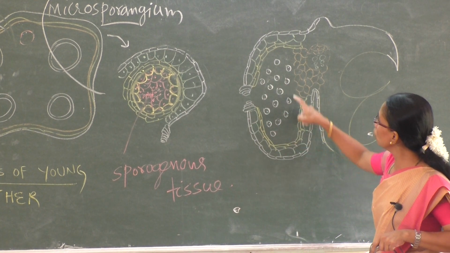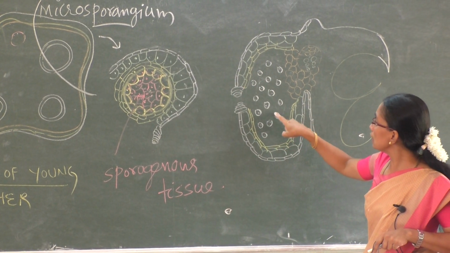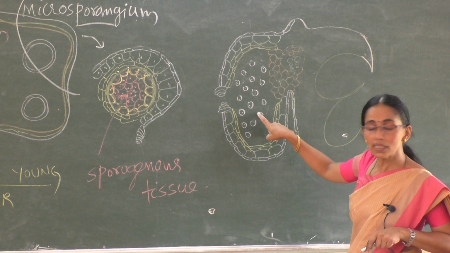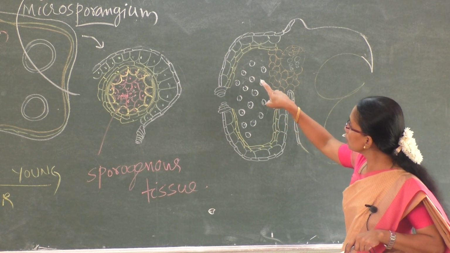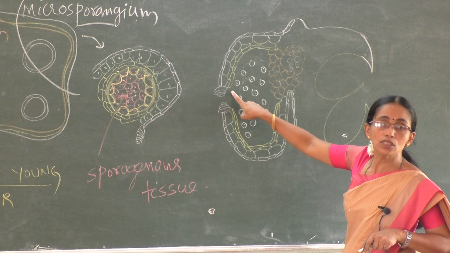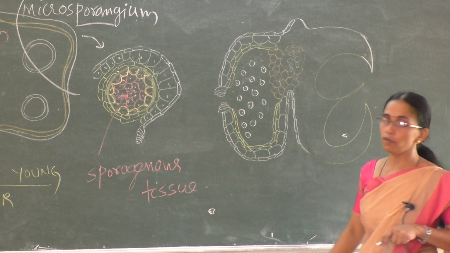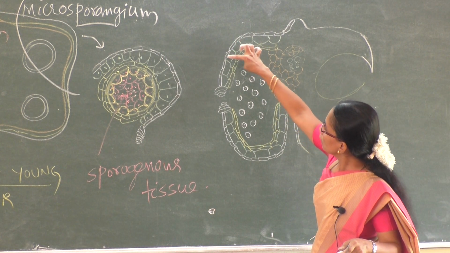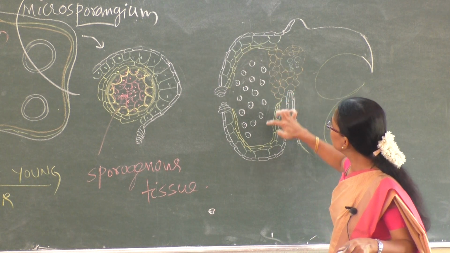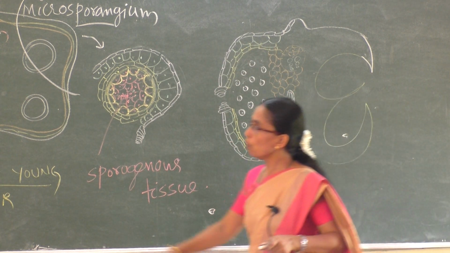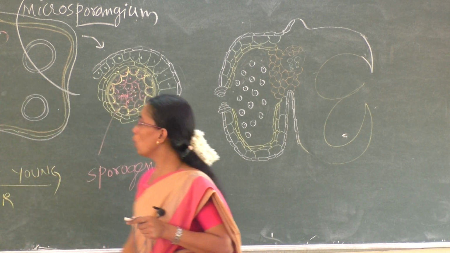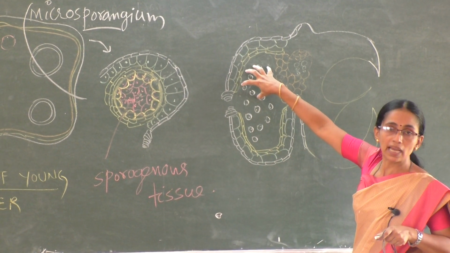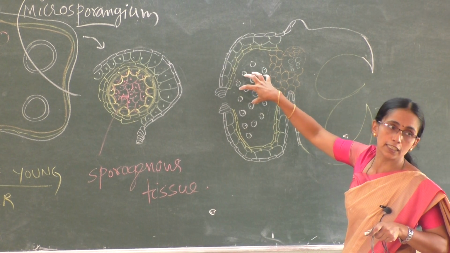All these are pollen grains, produced by the process of microsporogenesis from microspore mother cells. When these pollen grains are produced, the tapetum, which is nutritive, is used up. Finally, there is no tapetum, only 3 layers: epidermis, endothecium and middle layer. All the microspore tetrads have now changed into pollen grains. Each microsporangium produces several thousand pollen grains.